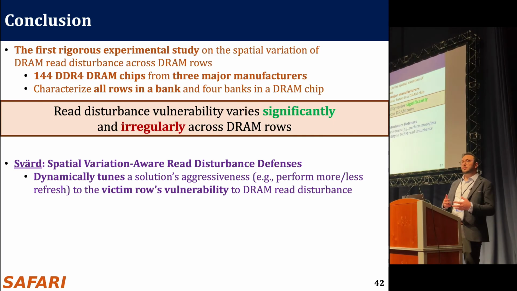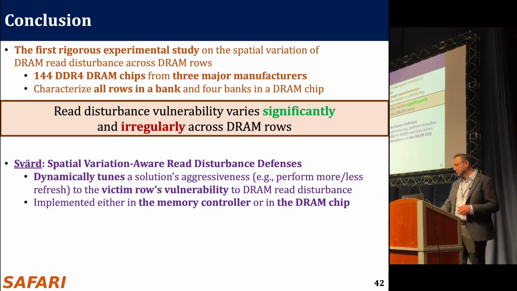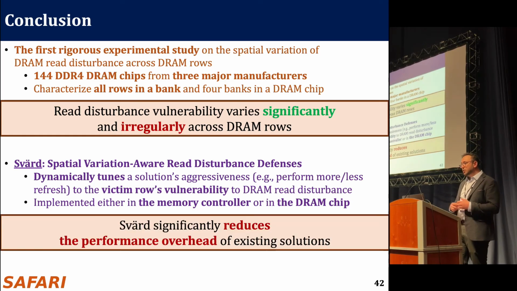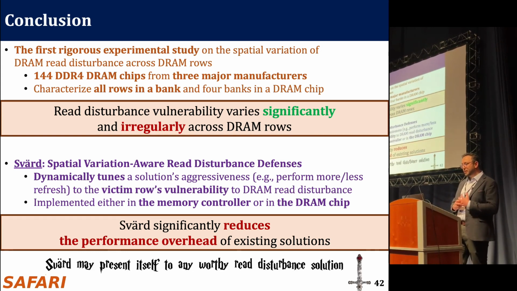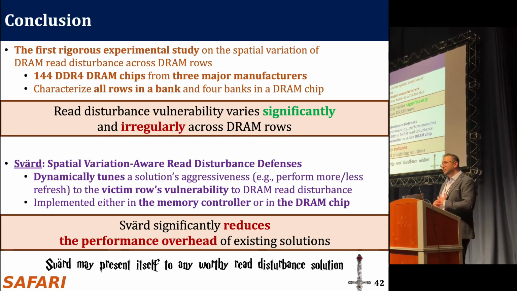And we proposed a mechanism to leverage this observation. The mechanism, SWART, dynamically tunes the solution's aggressiveness to the victim row's vulnerability. And it can be implemented in the memory controller or in the DRAM chip. And we show that it significantly reduces the performance overheads of existing solutions. And we hope and expect that SWART may present itself to any worthy read disturbance solution.